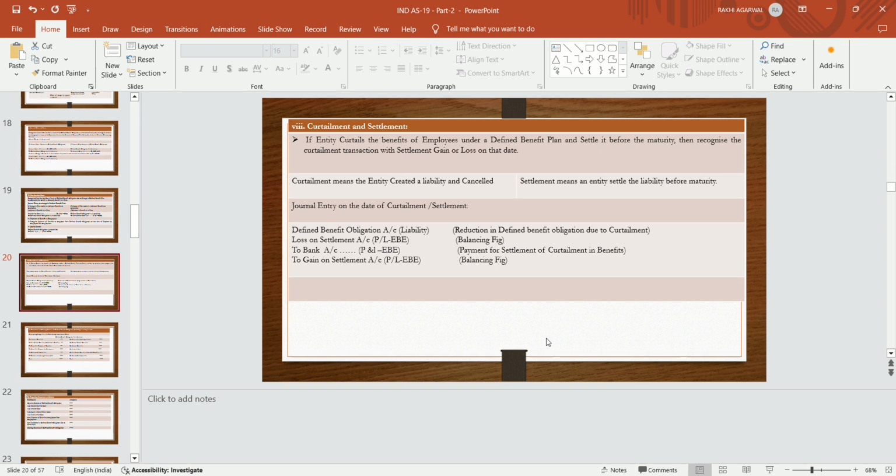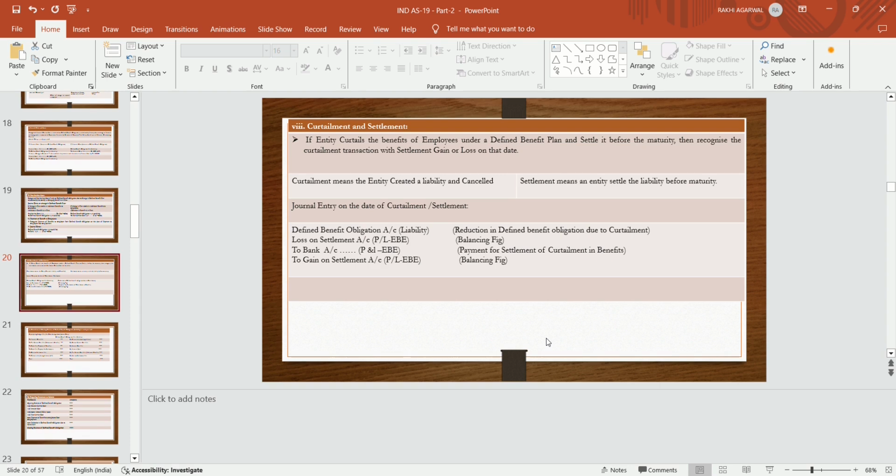Curtailment means the entity itself, due to recession in the organization, curtails the employees' obligation. In that case, the obligation which was created earlier is reversed by making the payment or by settling it. Settlement means an entity settles the liability before maturity. Suppose an entity has continuous losses, so it won't be able to pay the obligation to the employee. In that case, they will curtail and settle the liability before maturity.